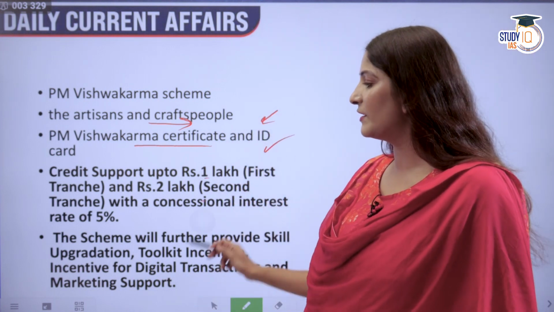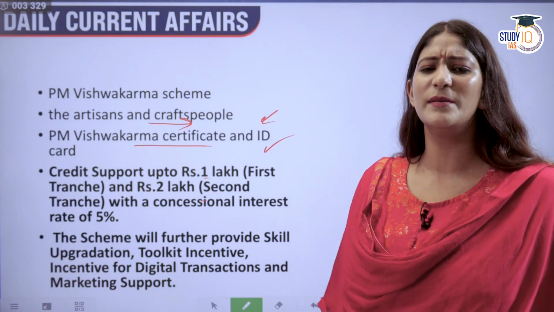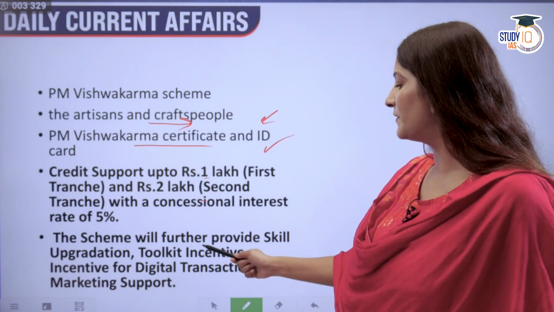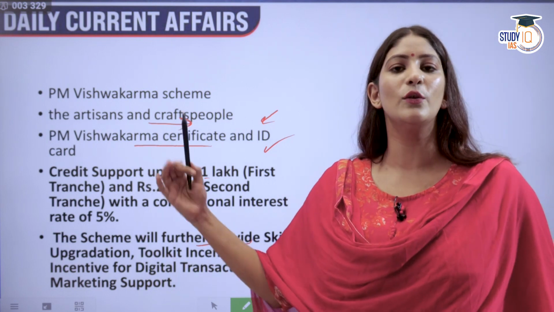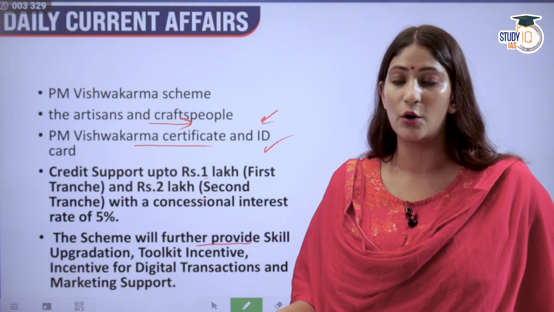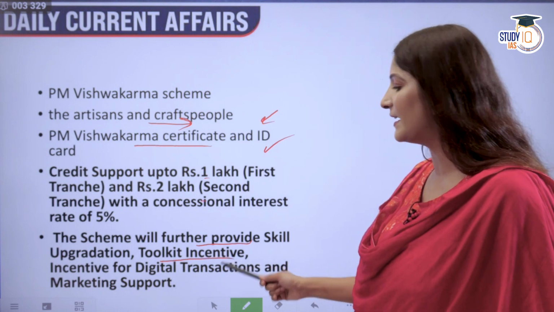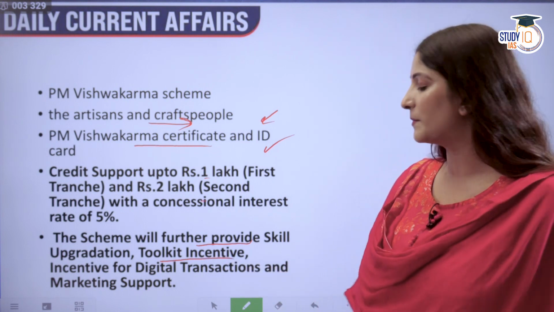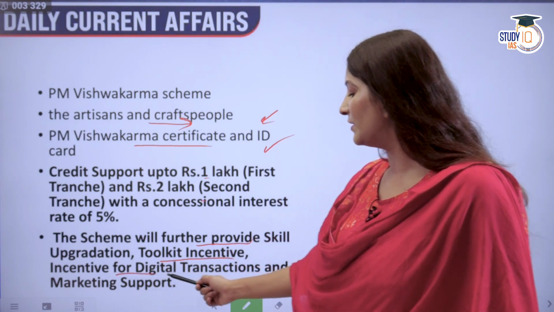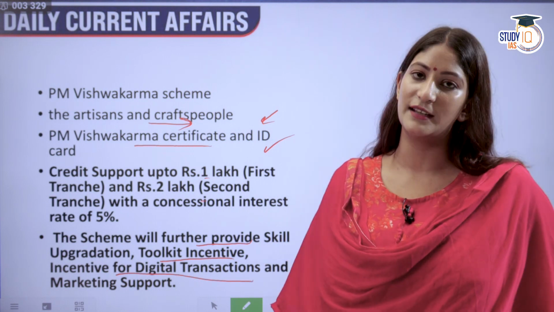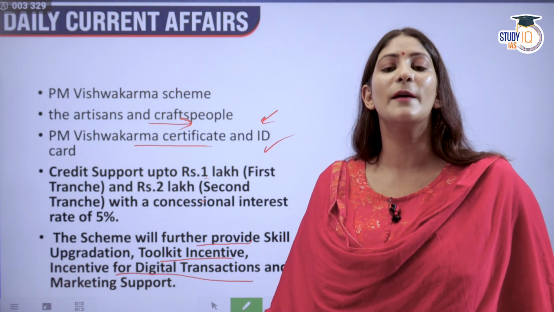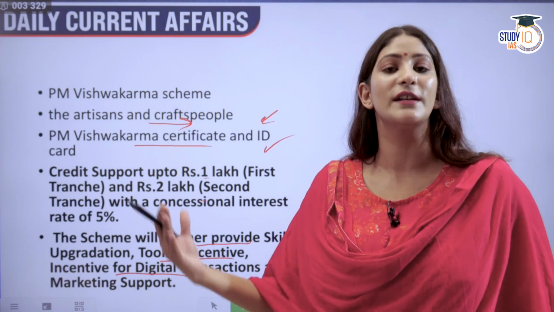Credit support will be given. The concessional rate of interest will be just 5%. The scheme will further provide skill upgradation, not only loan, but skill upgradation will also be provided. Toolkit incentive will be provided, incentive for digital transactions and marketing as well, so that it becomes easier for the consumers to reach them.